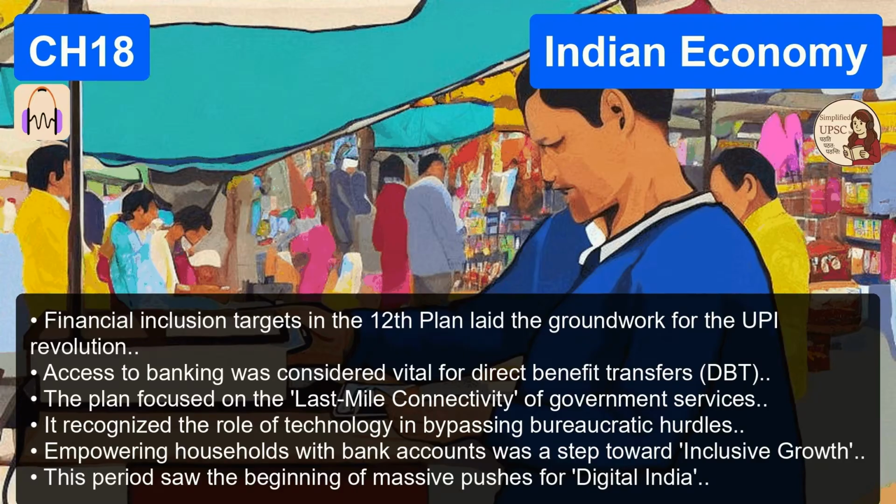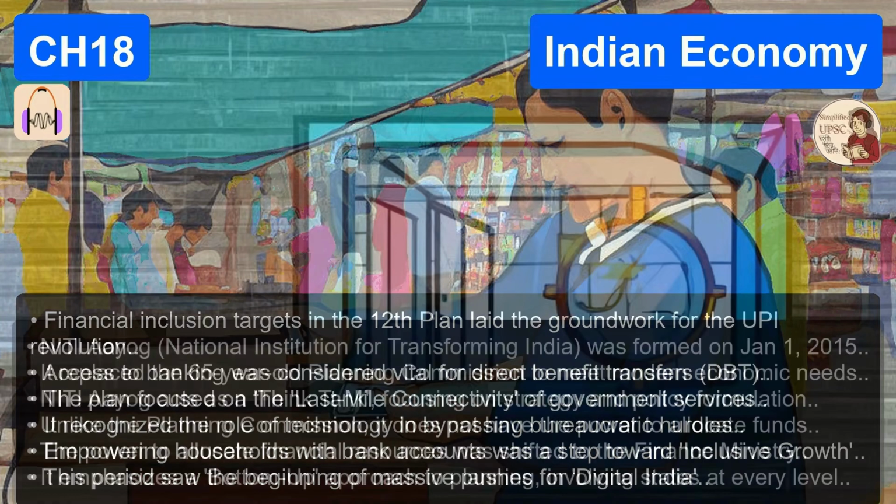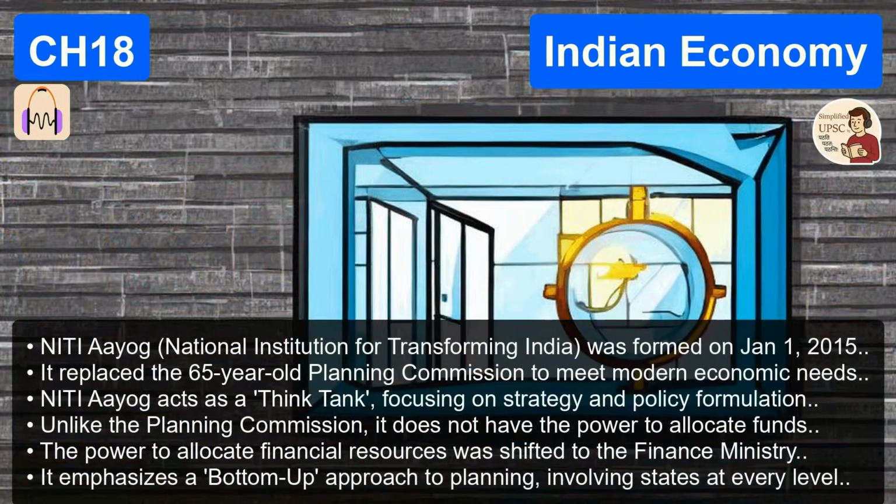Enter NITI Aayog, the National Institution for Transforming India. The new paradigm. So is it just a clever name change? Like, did they just paint the outside of the Ajanta Bhavan building and change the letterhead? No, it is fundamentally and structurally different in both its function and its mandate. Sanjeev Verma outlines this very clearly. What's the core difference? The most critical difference you have to grasp is this. The Planning Commission was a fund-allocating body. NITI Aayog is a think tank.